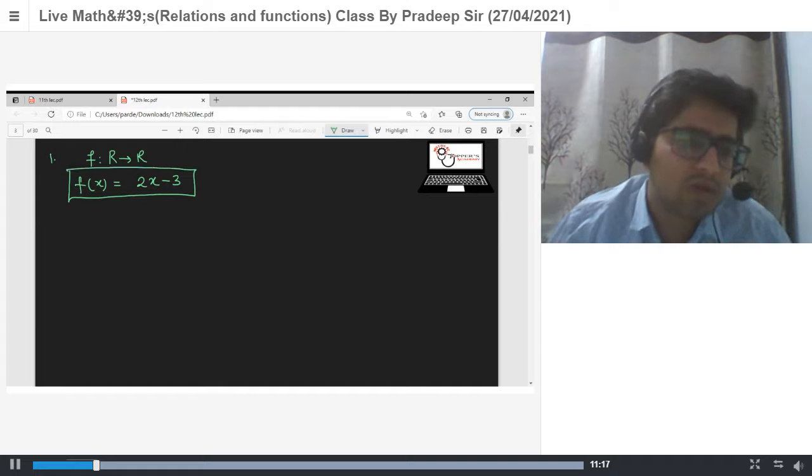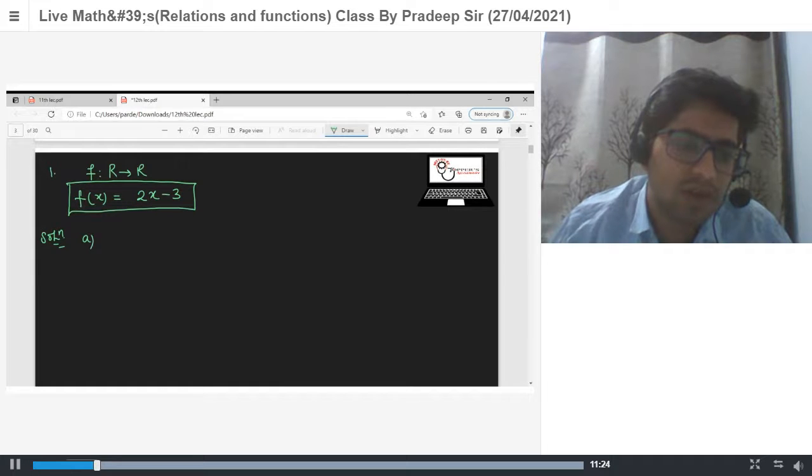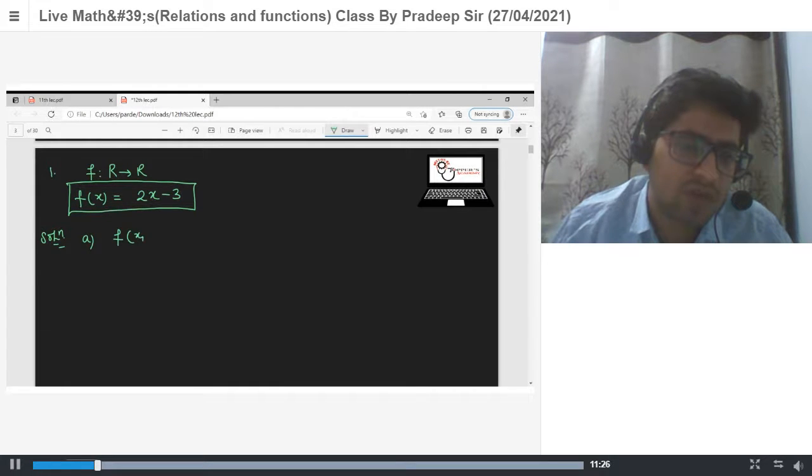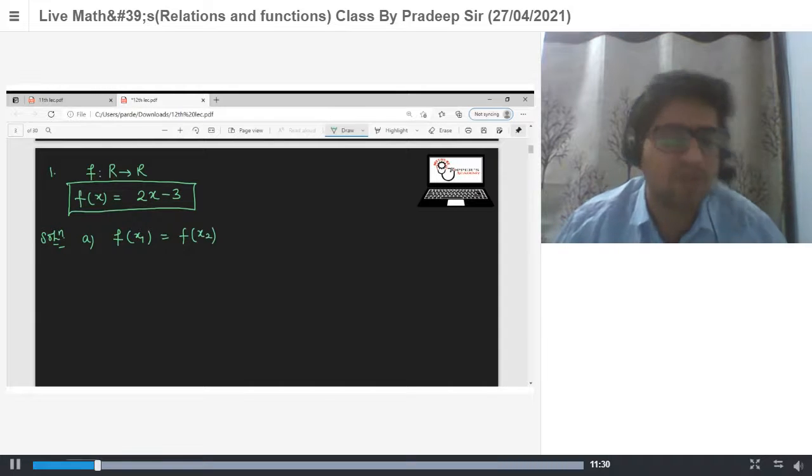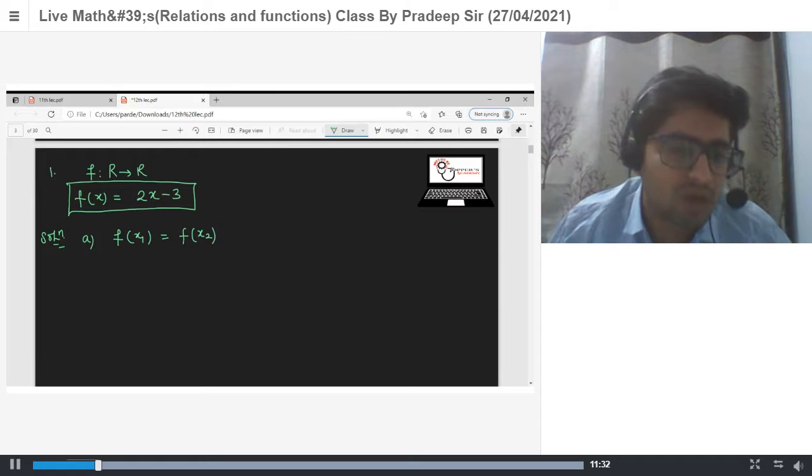So first of all you have to prove that the function is one-one. How to show that a function is one-one? Take f(x1) equal to f(x2). If it implies that x1 is equal to x2, it means the function is one-one. So f(x1) is 2x1 - 3, and this is equal to 2x2 - 3. Using simple manipulation, you can get x1 equal to x2.